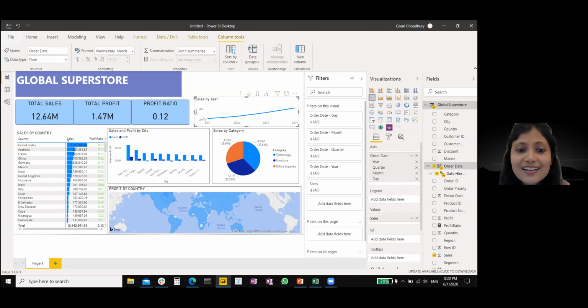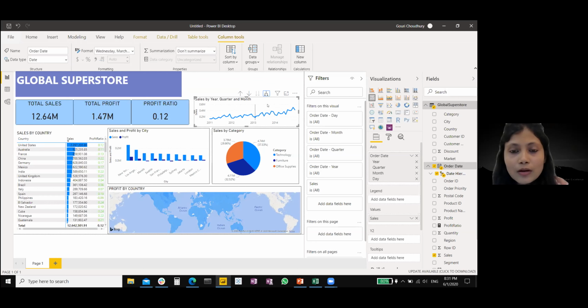Now we can see that there is an upward trend in the data. From 2011 to 2014, the sales have been increasing. Now this is at the topmost level of the date hierarchy, which is the year. We can go down a level and see the quarters. We can go even further and see the monthly sales.